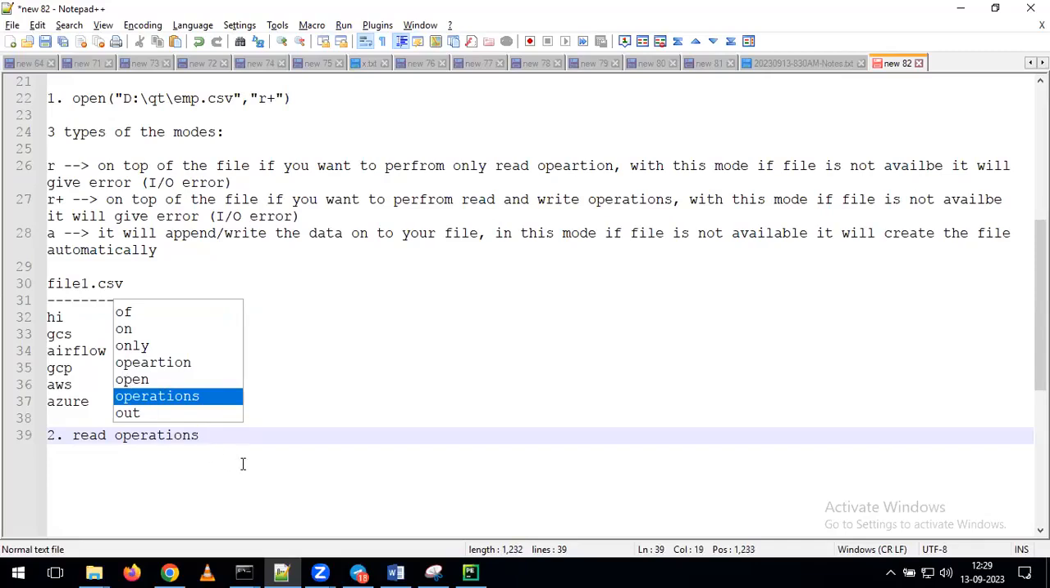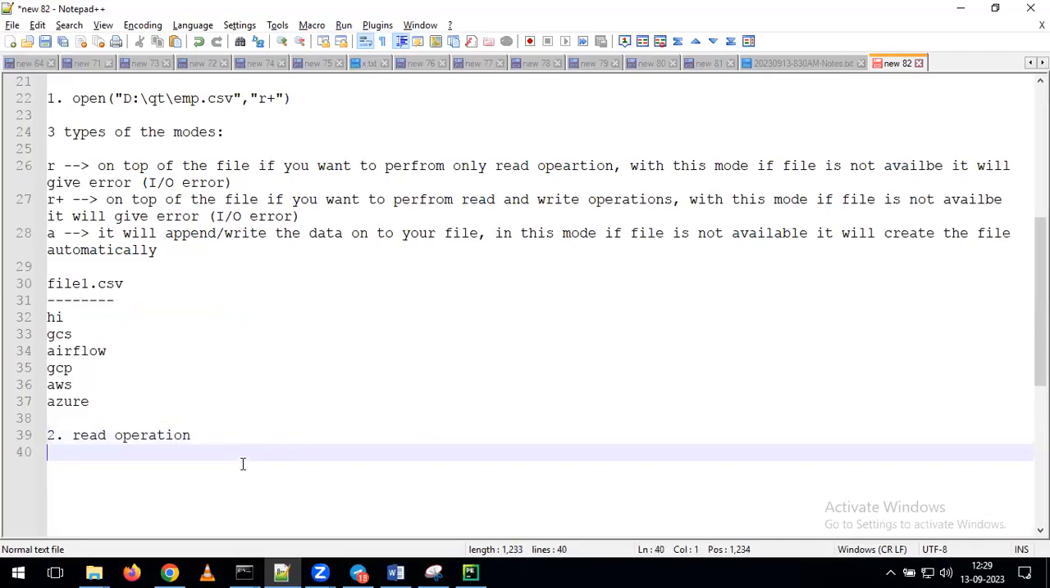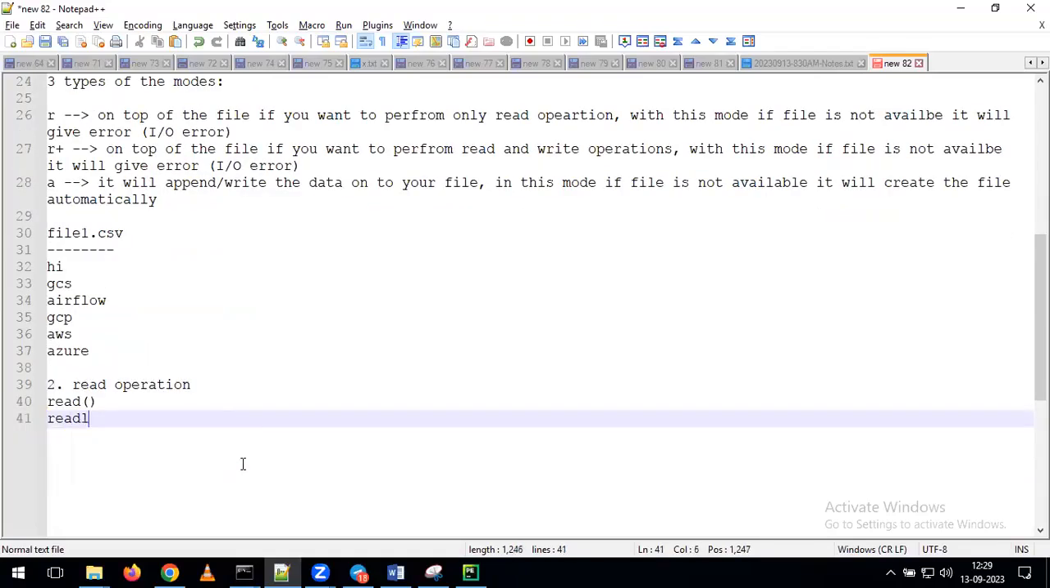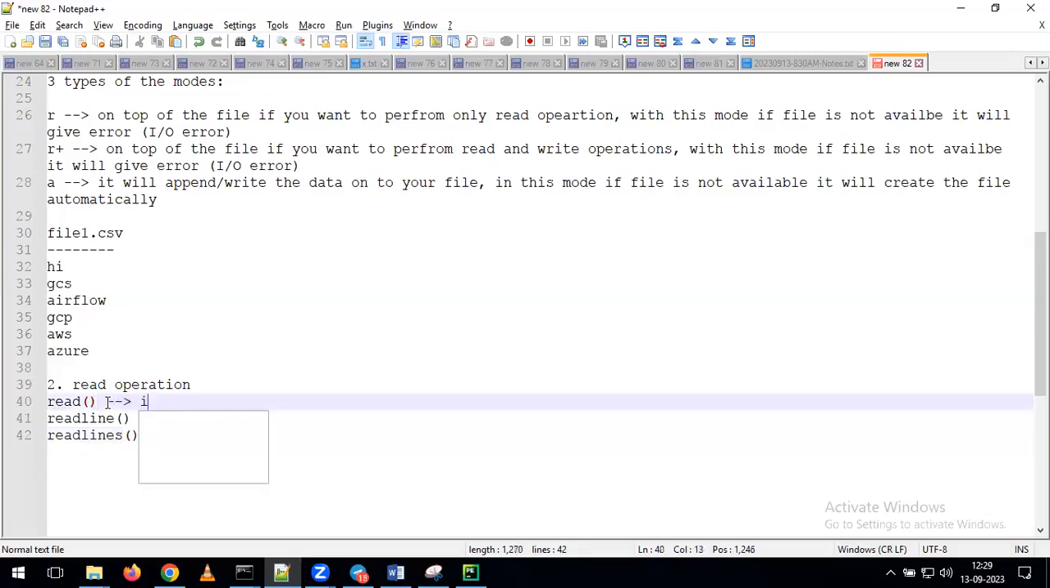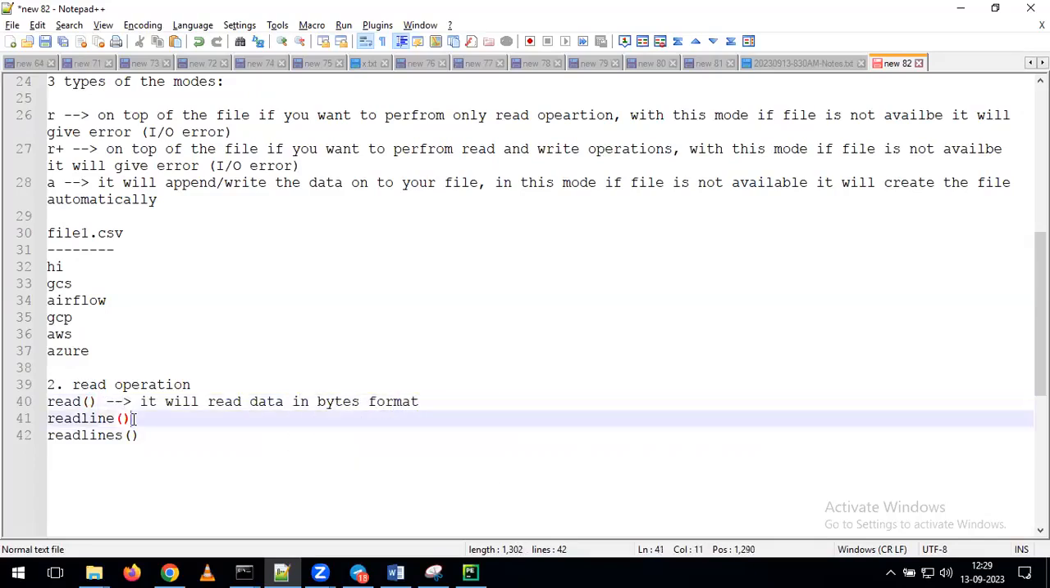So for the purpose of doing the read operation, we have different methods. The first method we can call simply read. After that, we have readline. Next one we have readlines. So we have three different functions for doing the read operation. Read is nothing but it will read data in bytes format, and readline is nothing but it will read data for only one line.